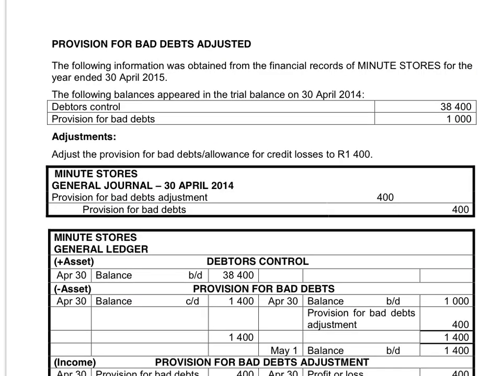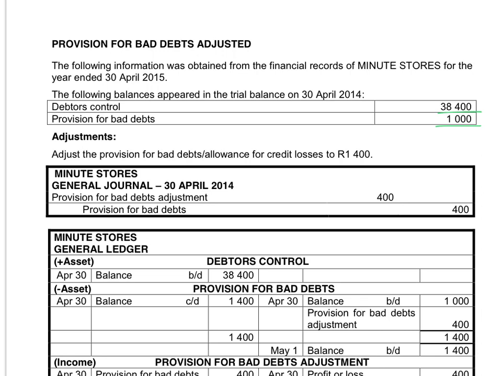At the end of the following year, the debtors balance will be 38,400. The provision for bad debts is 1,000. That is the amount that we left in our books at the end of the previous year. We never record any entry in the provision for bad debts account except at the end of the financial year.